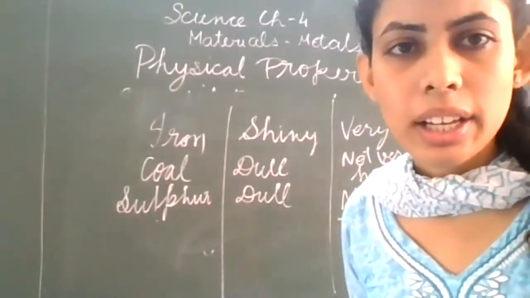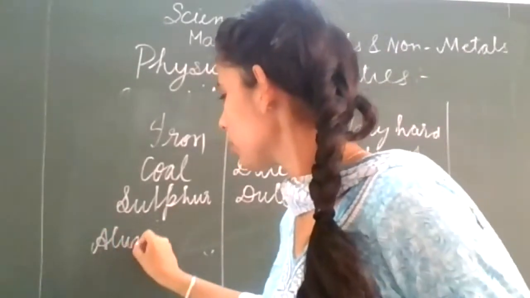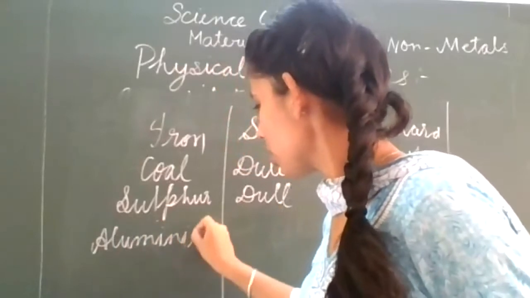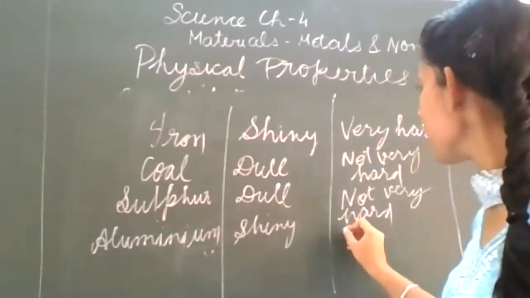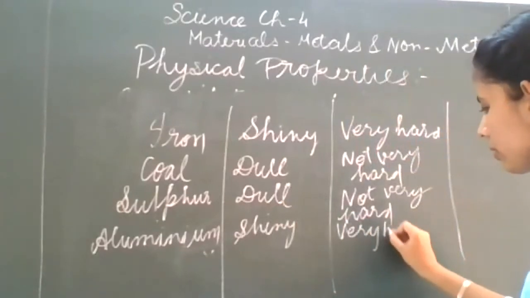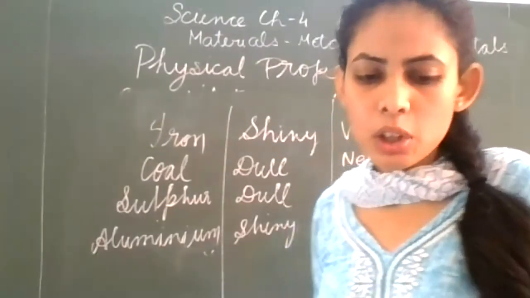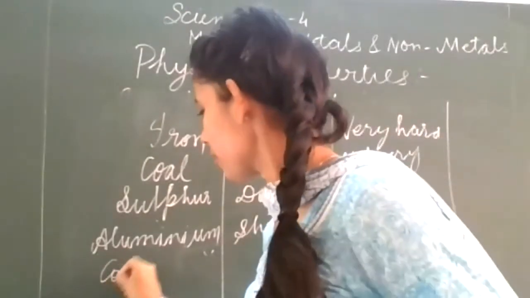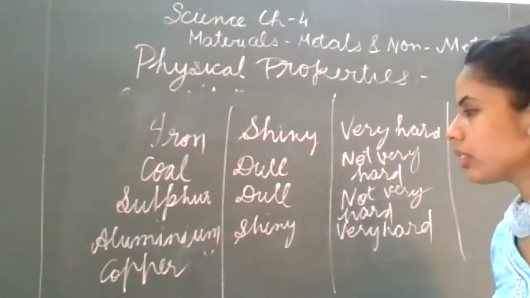Next is Jashandeep Singh, aluminium. Ma'am, it is shiny and very hard. Yes, it is shiny and it is very hard. And the next is copper. Yes, Sanchi Gupta.